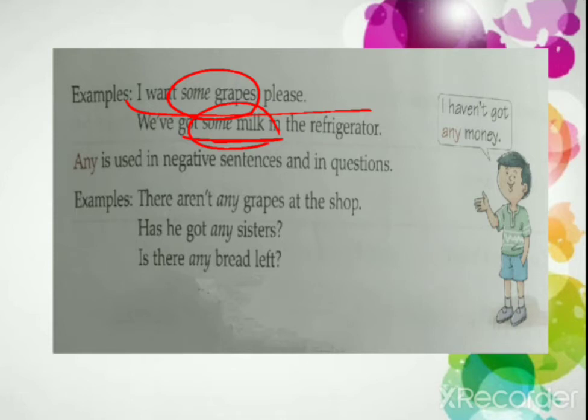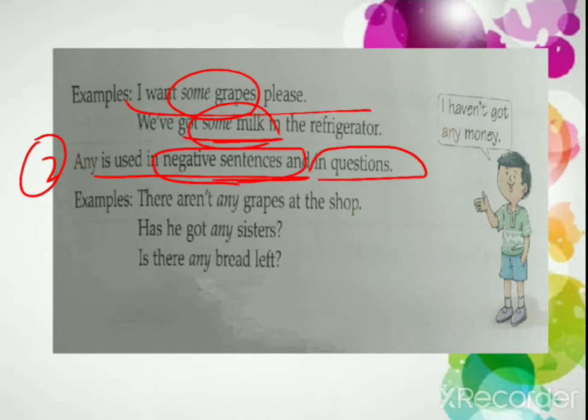So what did we study? Some is used in a positive sentence. Second one, any is used in negative sentences and in questions. Negative sentence means what? You're having not in a sentence.